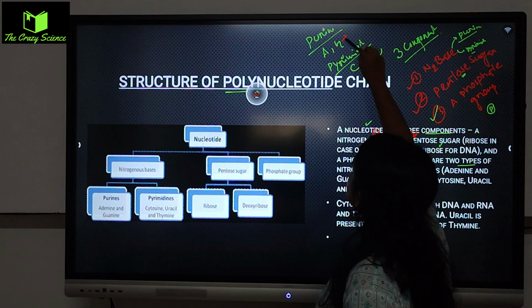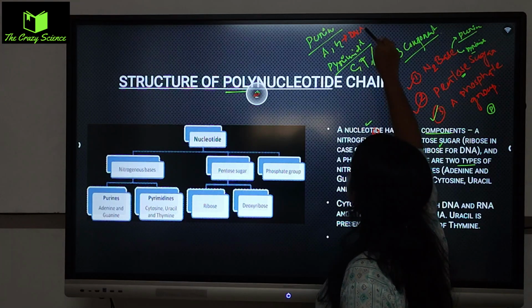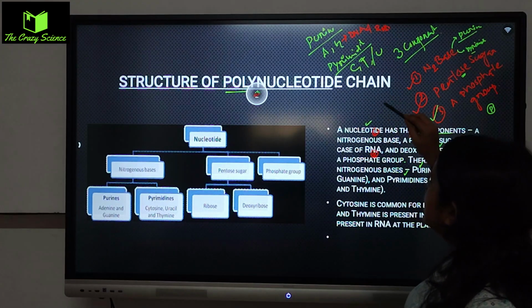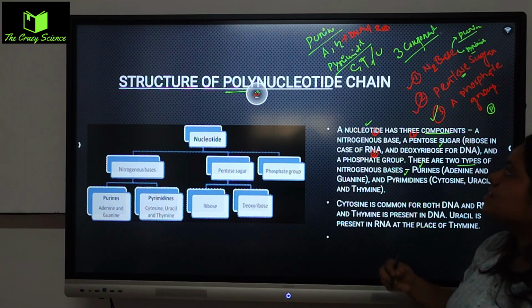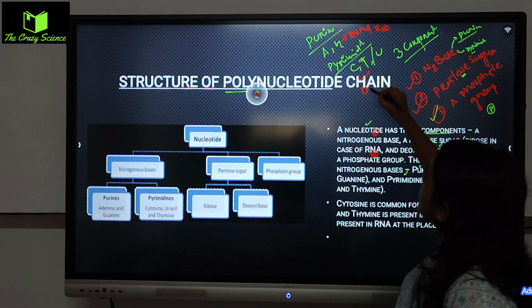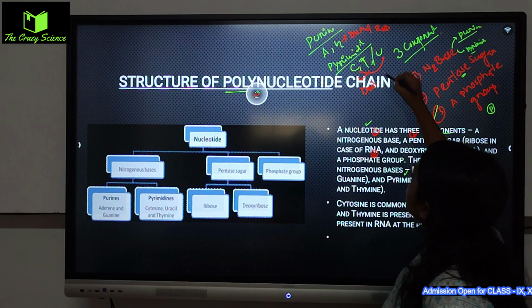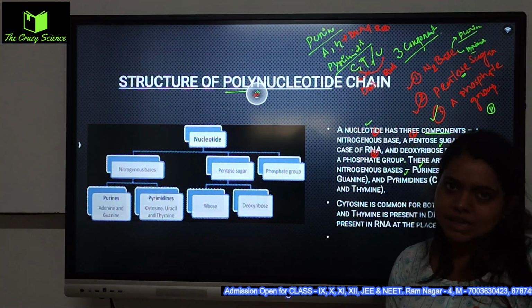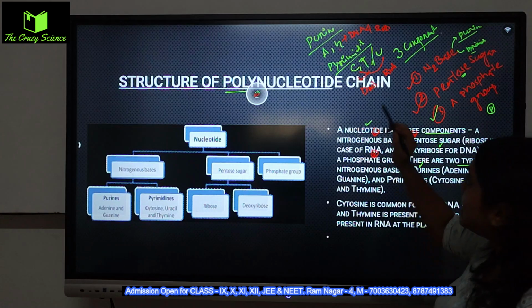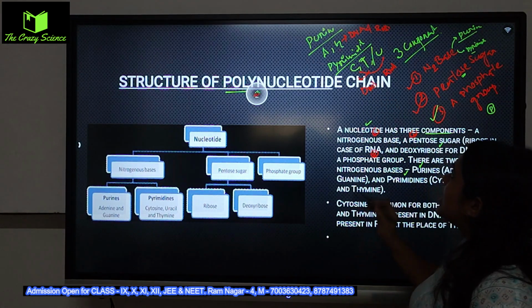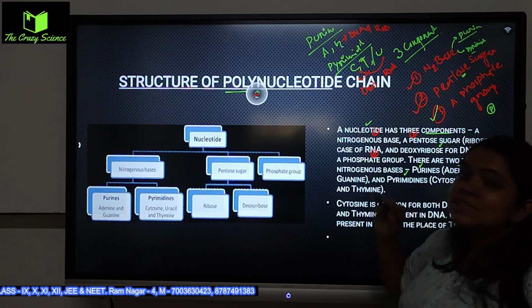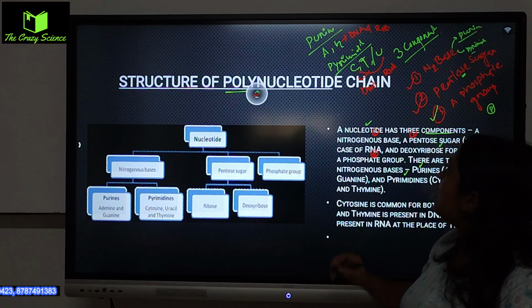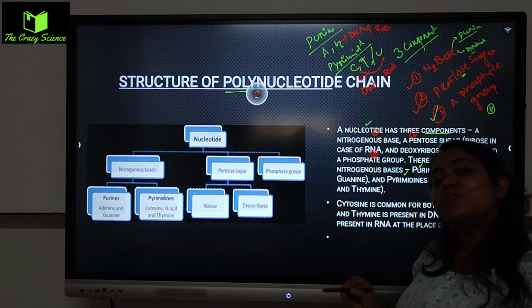AG is common in both DNA and RNA. Both DNA and RNA তে AG টা common থাকে, whereas the C, T or U যেটা থাকে, C and T you will get to see in the DNA, and C and U you will get to see in the RNA. Means adenine, guanine both are common in the DNA and RNA as purines. আর pyrimidine যেটা nitrogenous base-টা থাকে সেটার মধ্যে C means cytosine and T means thymine. Cytosine and thymine both are present in the DNA, where cytosine and uracil U you will get to see in the RNA itself.